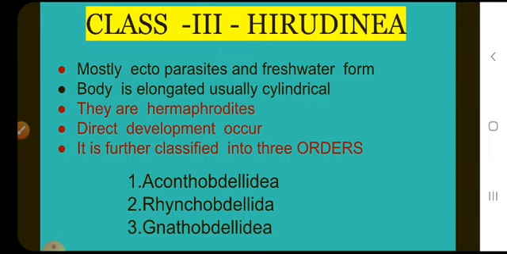Hirudinea are ectoparasitic or freshwater forms. Few are marine forms. The body is elongated, flattened and cylindrical in shape. The body consists of a definite number of segments. Each segment has 2 to 4 subsegments. Parapodia and setae are absent. Anterior and posterior suckers are present. They are hermaphrodite animals, and sexual reproduction occurs.